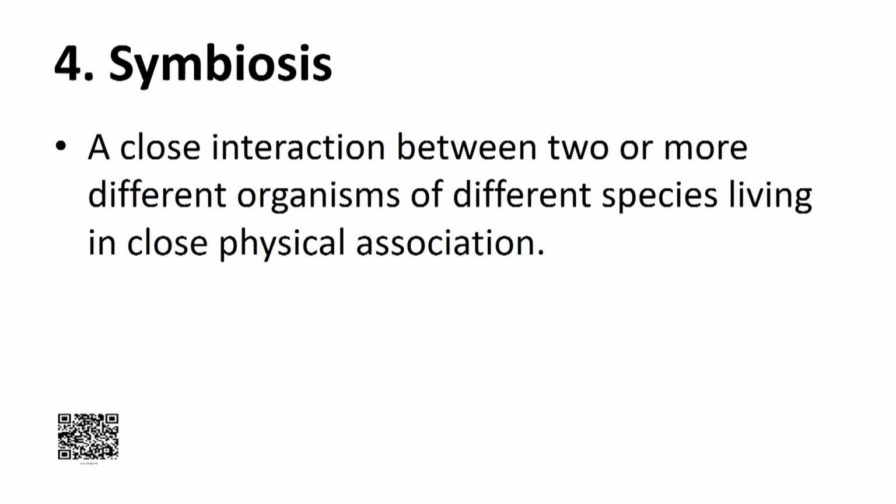Next type of interaction is symbiosis. This is a close interaction between two or more different organisms of different species living in close physical association. So, you are quite familiar with pollination of flowers, where the flowering plants are cross-pollinated by bees, butterflies and other insects, which benefit by getting nectar from the plants.